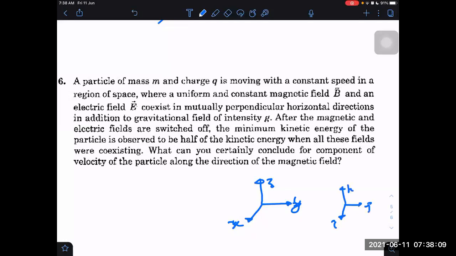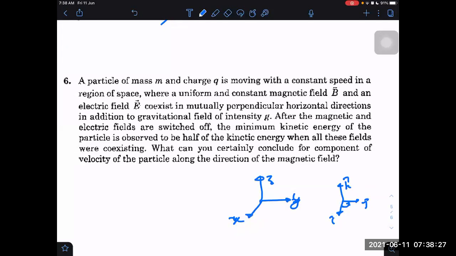By the right hand thumb rule, it should satisfy this. Therefore, I have to choose x, y, and z in this way only. Or if I choose x this side, then this will become y, and this will become z, in that order only. Anyway, which direction do you want to take B? Any one direction. Maybe this is B, then this will become E. Okay.